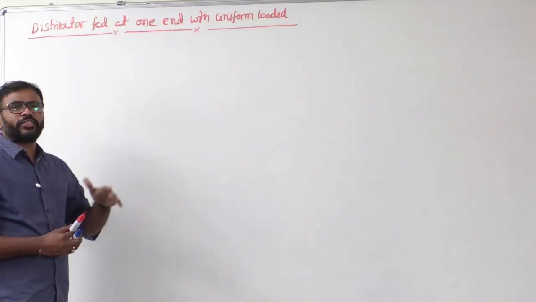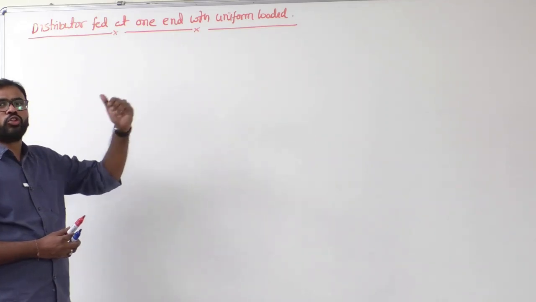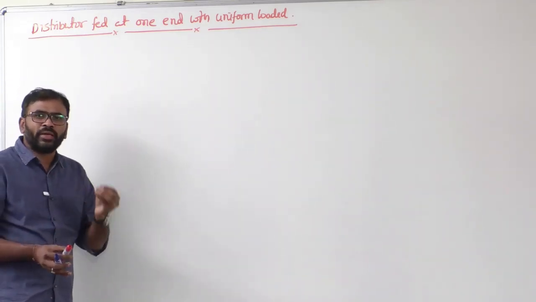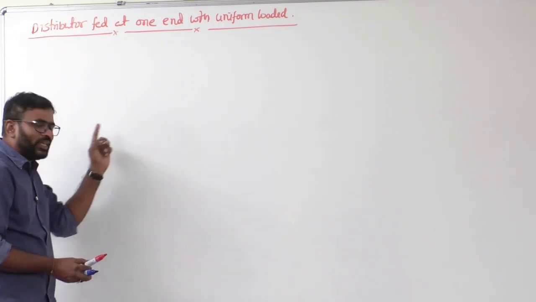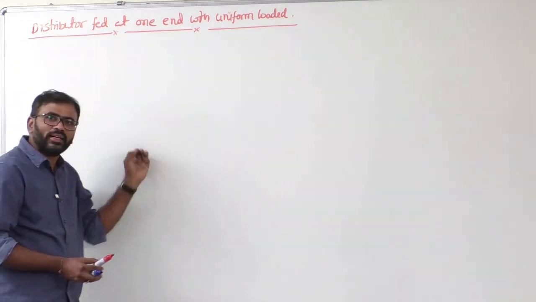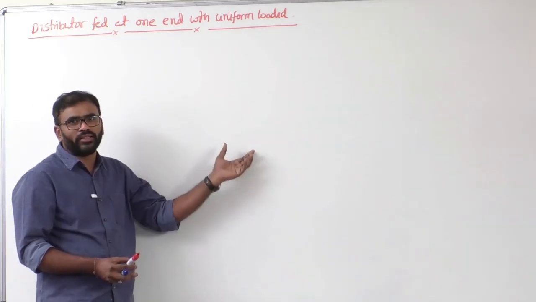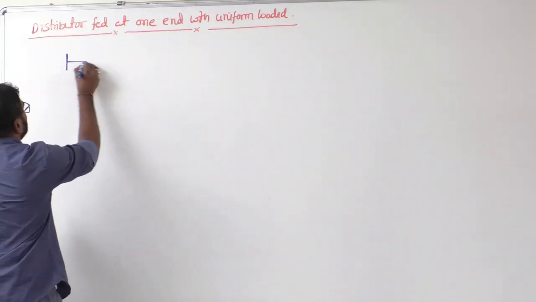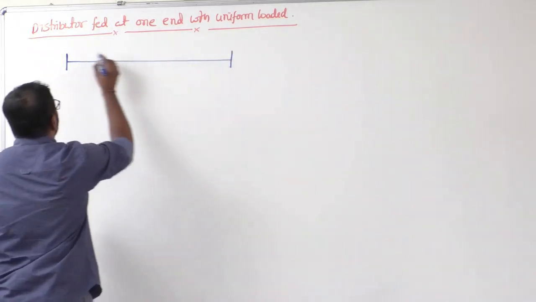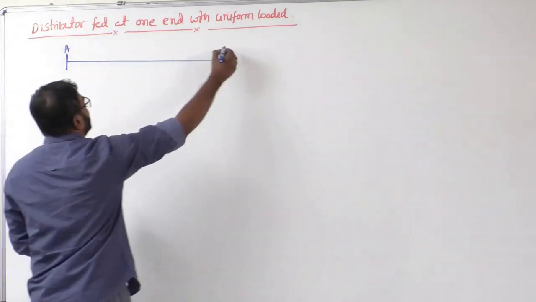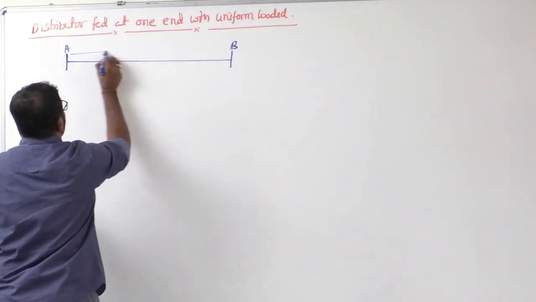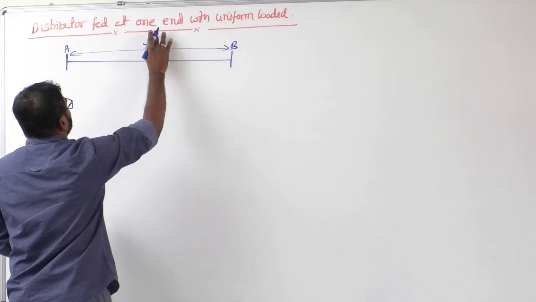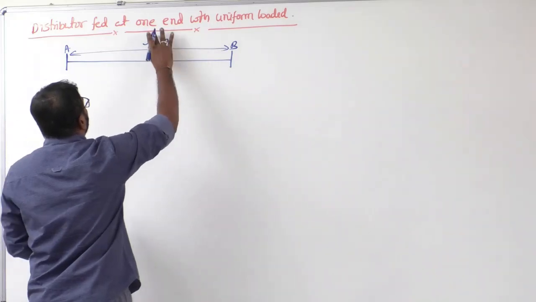Now we will see distributor fed at one end with uniform loading. Till now we have seen concentrated loading. What is the meaning of uniform loading? Throughout the length of the line, the current is uniformly drawn by the consumers. Okay. For example, let's see. This is the length of the distributor from A to B. I am assuming that length is L meters. Generally we will see in meter.